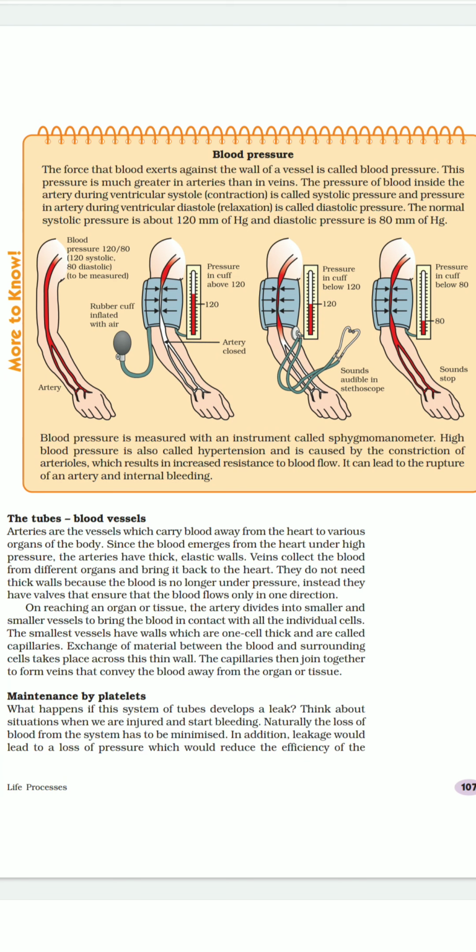Now in these four small pictures, they are just showing how we can calculate blood pressure with the help of a sphygmomanometer.